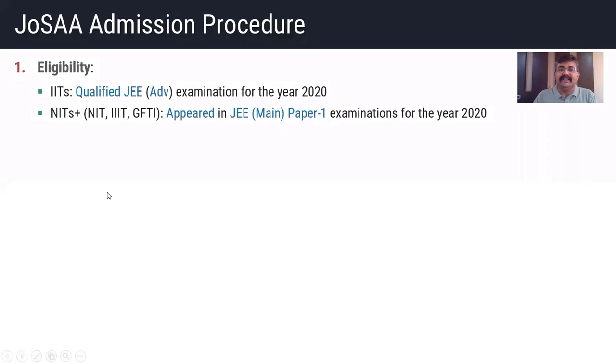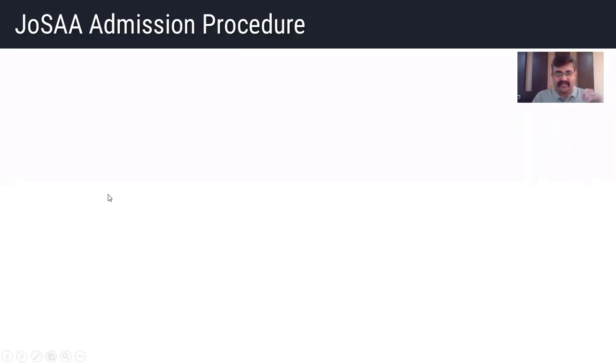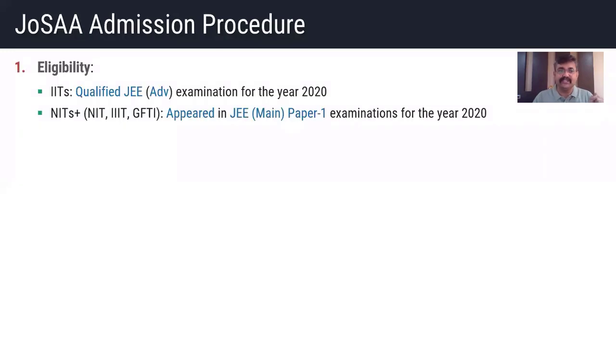Then let us see the admission process. Based on the quota, we need to see how the JOSAA admission process will take place. First of all, they will check for eligibility, whether you are eligible for the admission process or not. If you are applying for IITs, please remember, you should have qualified the JEE Advanced exam for the year 2020.